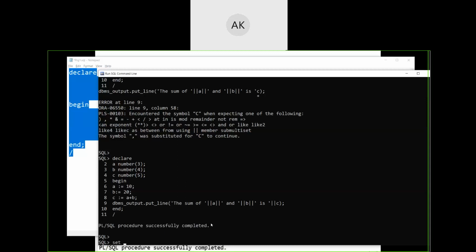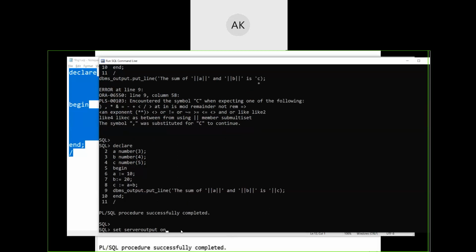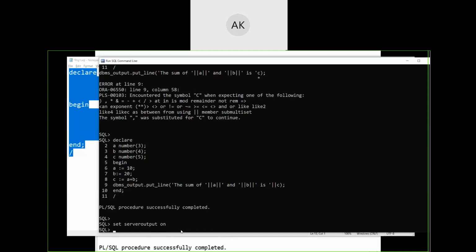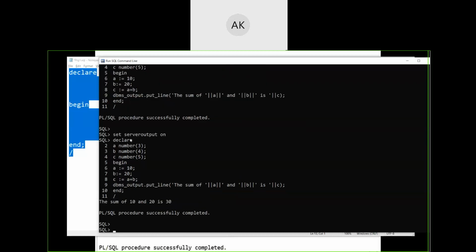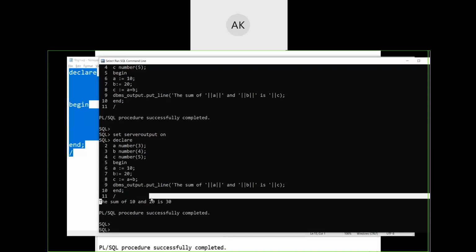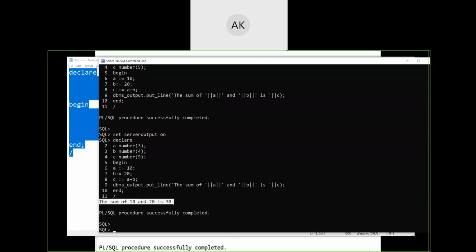So we need to have set serveroutput on. Remember this particular command which we are typing here, set serveroutput on. Unless and until you type it, the output will not be visible to you. Okay, once the server output has been set as on, just right click and paste your program. It has given me the output here. The sum of 10 and 20 is 30.